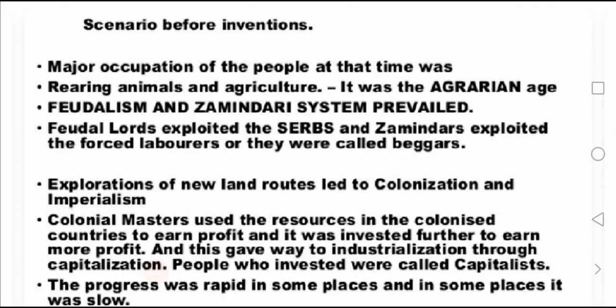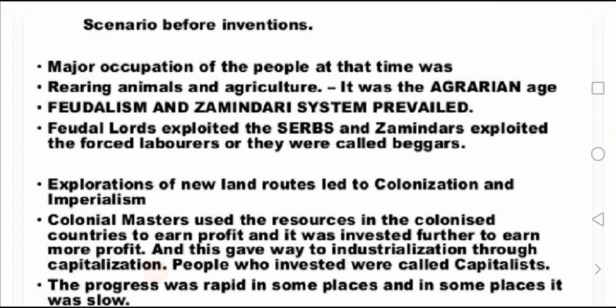Scenario before inventions. The major occupation of the people at that time was rearing animals and agriculture. It was agrarian. Feudalism and the Zamindari system prevailed. Feudal lords exploited the serfs and Zamindars exploited them through forced labor, or they were called beggars.